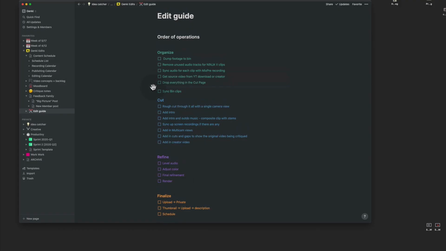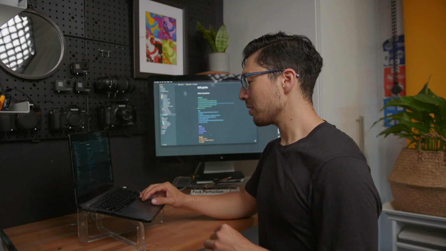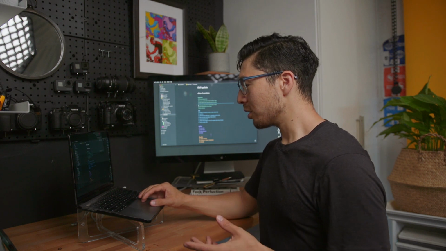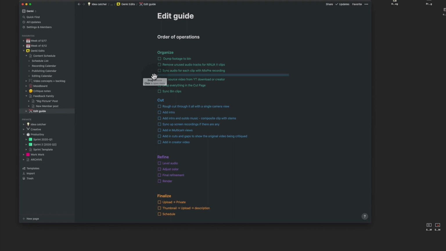And then I use this separator or this horizontal rule within Notion, and then as I'm editing, I kind of come back to this page and just step through it and move that bar to see where I am in the edit to make sure that I'm getting everything done. I could toggle these check marks, I could use paper, but I like to have this kind of reusable thing that's really quick to just move that bar around.